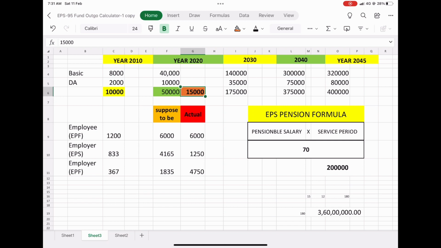That means in 15,000, 8.33% means 1,250 rupees. 1,250 rupees will be going towards the employee pension scheme, and the remaining amount will be going to the EPF, Employee Provident Fund. At that time an option was given, and very few have opted. And at that time one more clause was also there. That clause is that a person who opts for the high pension scheme is supposed to give an extra 1.16%.